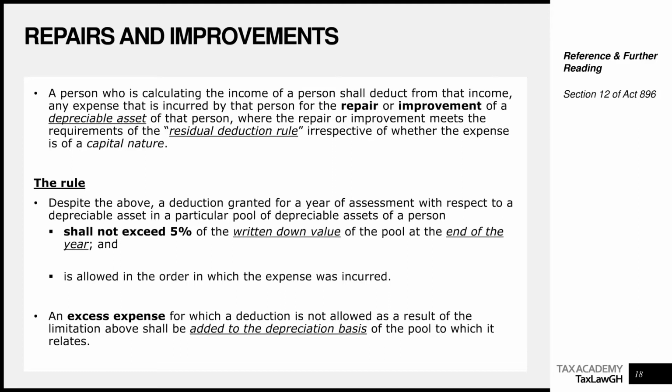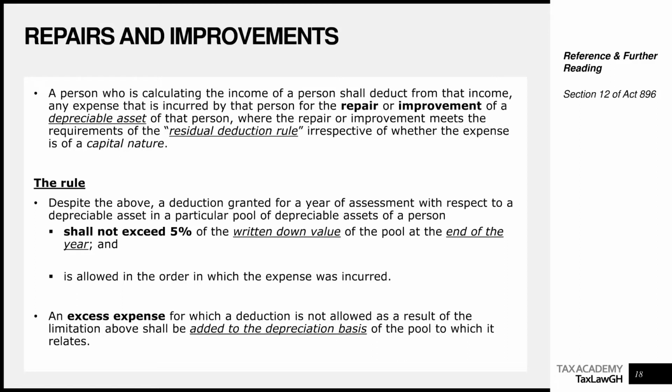We are saying also that any excess expense for which the deduction is not allowed, or for which a deduction is disallowed as a result of the 5% rule above, will be added to the depreciation basis of the pool to which it relates, and capital allowance will be granted on that accordingly.